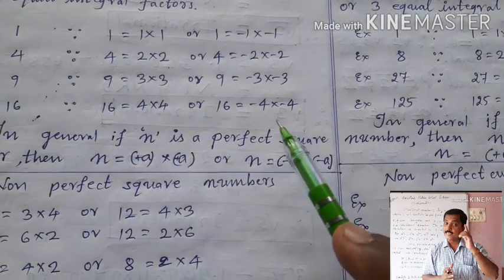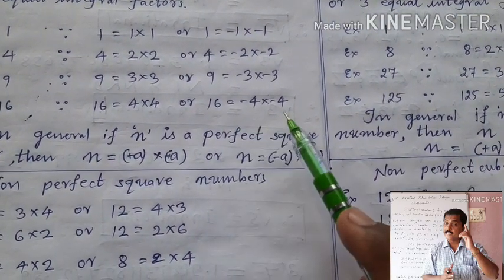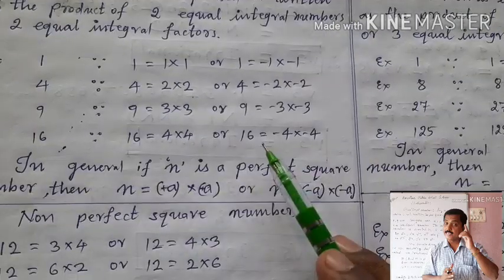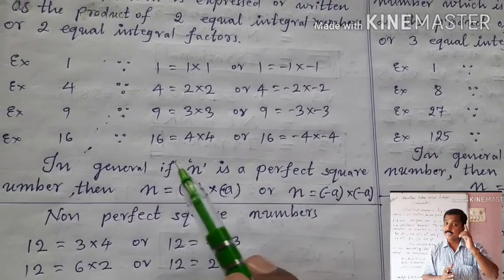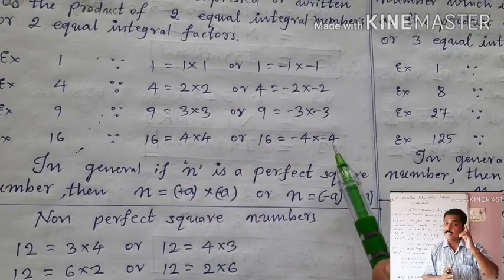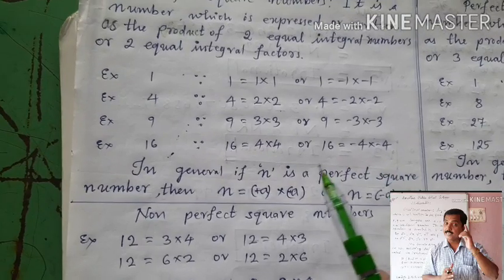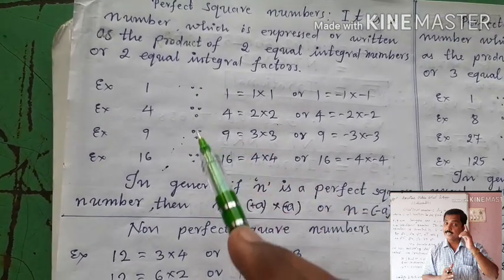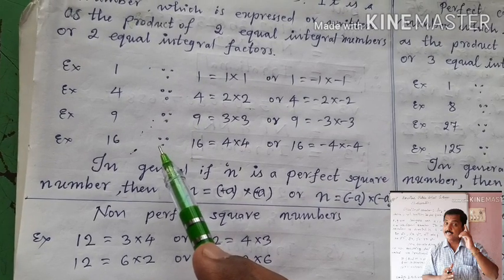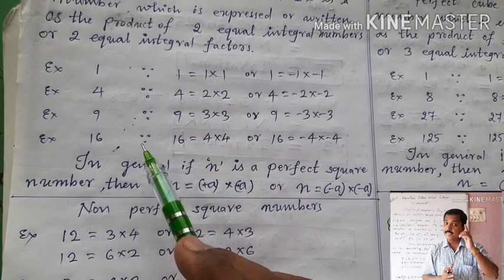Right. Here minus into minus is plus, 4 4s are 16. Thus you will get plus 16 as the product. Therefore children, here 16 is the product of two equal integral factors. Okay. Then my question is, how many perfect square numbers are there like this? There are infinitely many perfect square numbers.